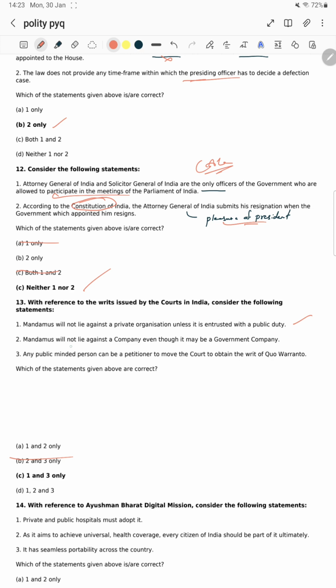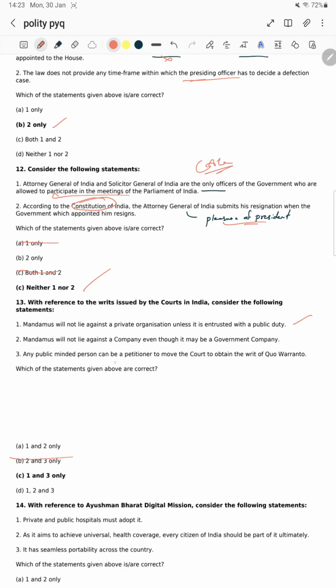Doesn't ऐसा कुछ है क्या? नहीं sir. It will lie. The statement is saying that it is against a company, but the government entity has to be part of it. Okay, we have to frame on both.